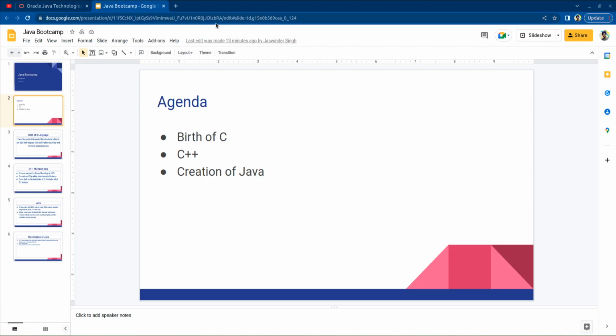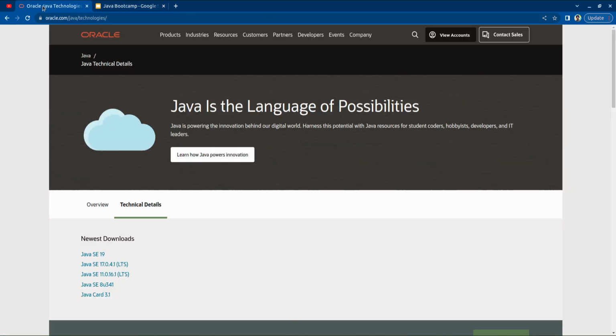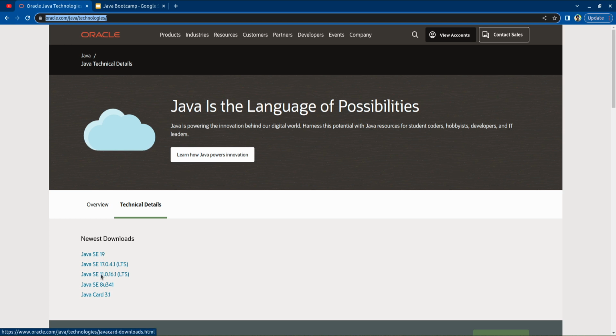Now, if I want to write a Java program, there would be some prerequisites. I need some code editor where I should write the program so that I can give that program to the Java environment. Java will run that program. It will convert it in a form where my machine can understand it. So for that, we need to install Java on our machine. And to download Java, you can use this link, oracle.com/java, and you can download it from this link.